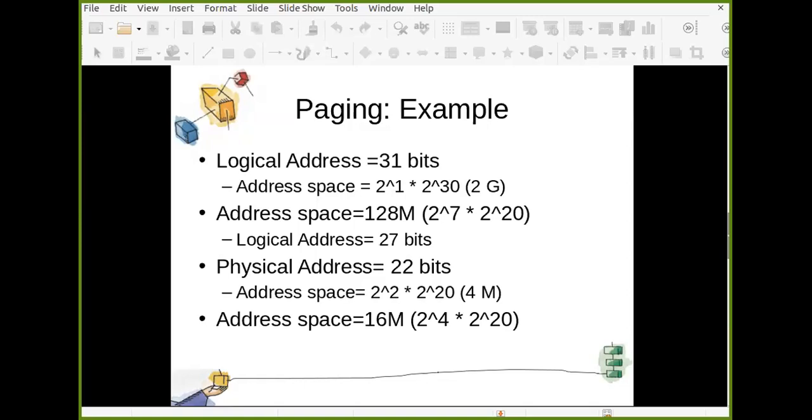Then again, one more example. Address space is 16 M. So what is the logical address size? How many bits are used in logical address? You can simply see that from here. Number of bits used in physical address or logical address, that is 24. Here it is physical address, fine. So whatever it is, right?